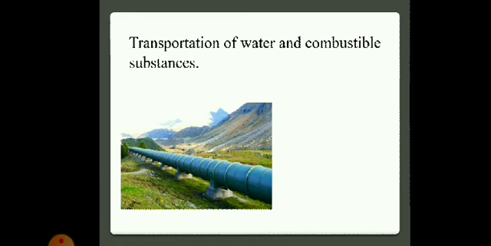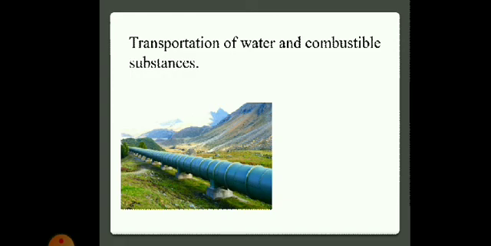Pipes are used to transport these substances. Water has been transported through pipes or canals since ancient times. It is safer to transport combustible substances such as mineral oil and natural gas through pipes.